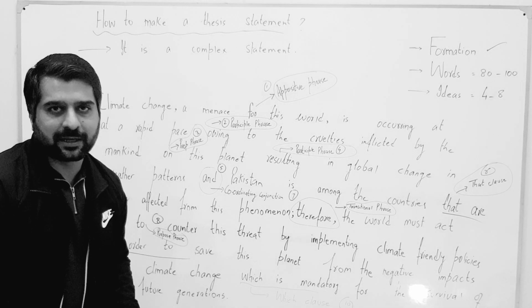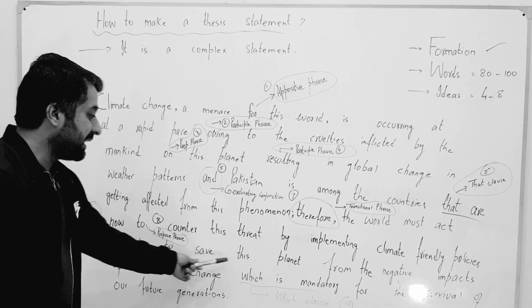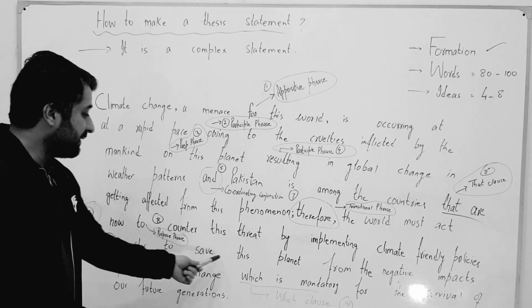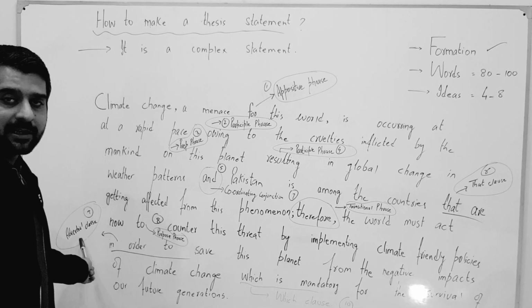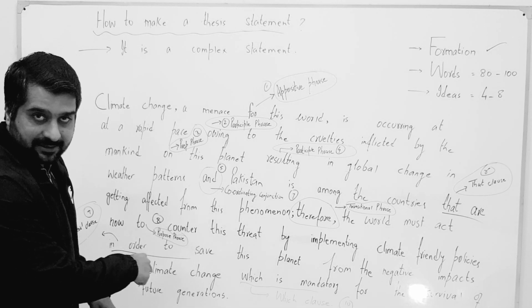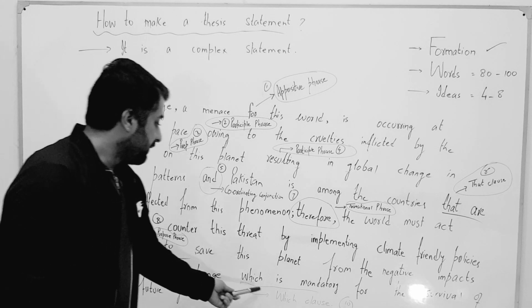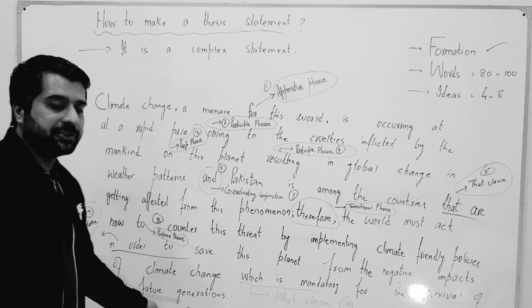Why do we have to implement climate friendly policies? In order to save this planet from the negative impacts of climate change. This phrase, in order to save this planet, is an adverbial clause of purpose. Yes, this is a clause. Now, we will move on. Which is mandatory for the survival of our future generations.